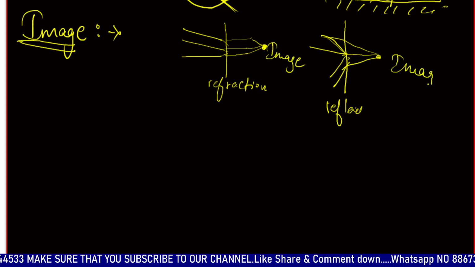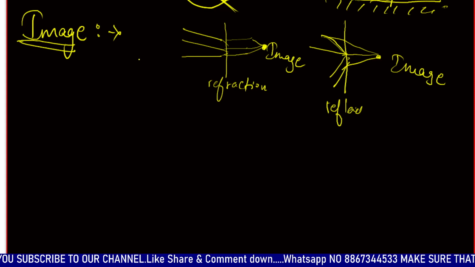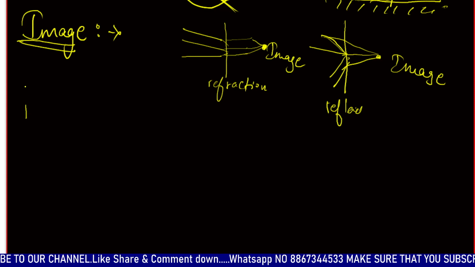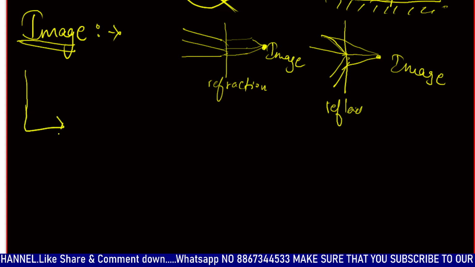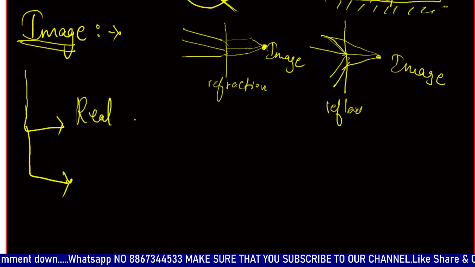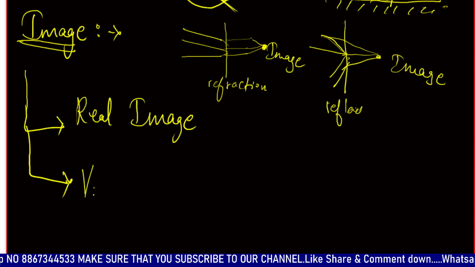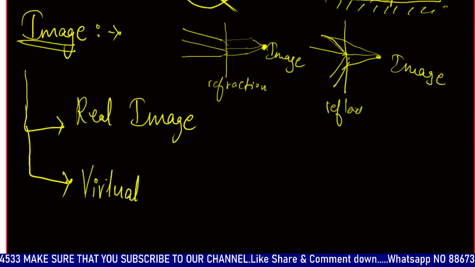This is called the image in optics, and there are two types, categorized as real image and virtual image.